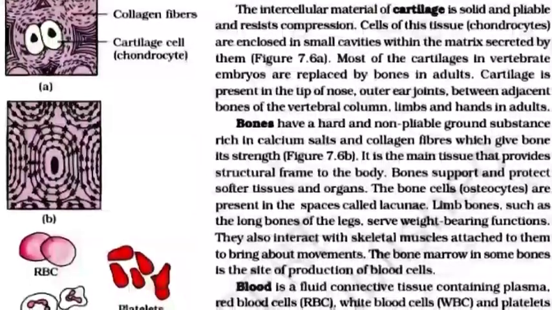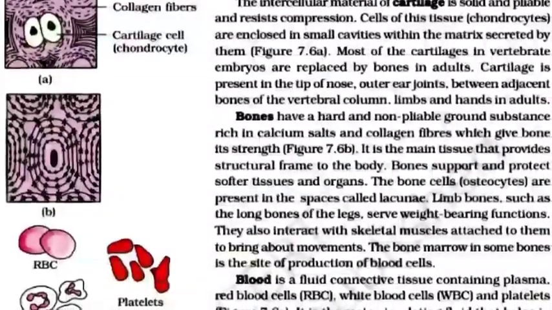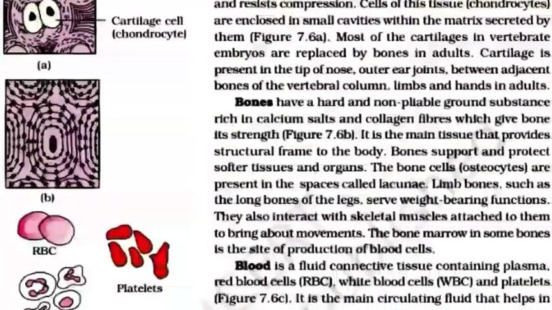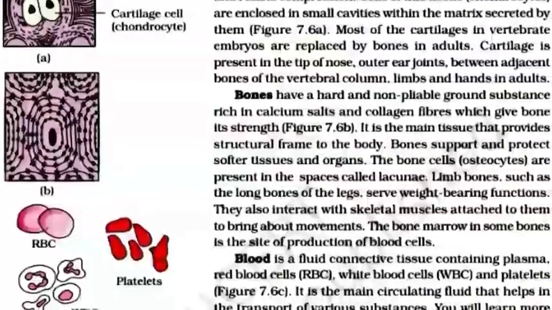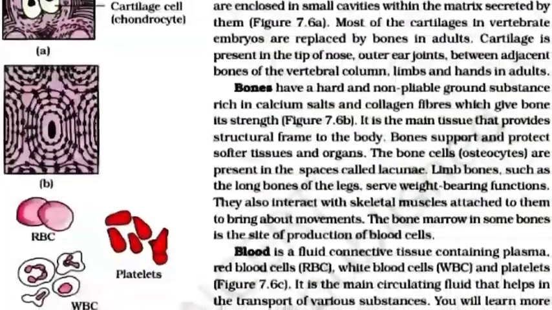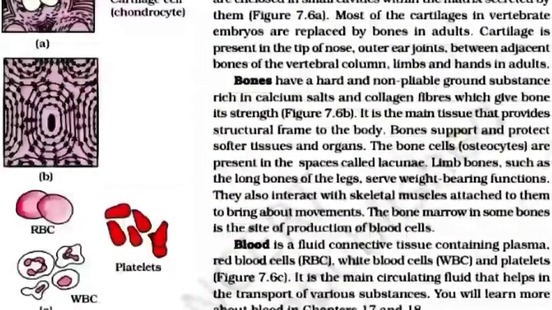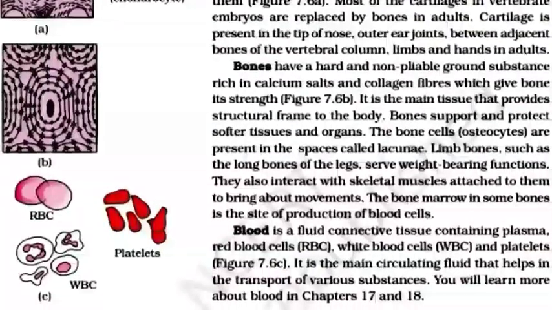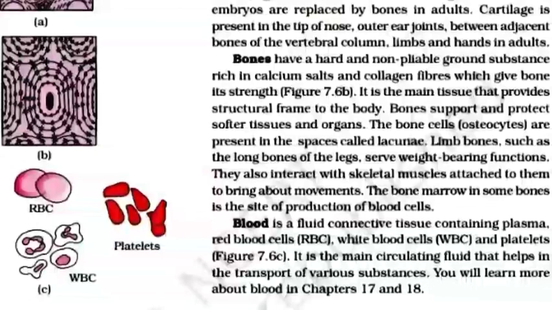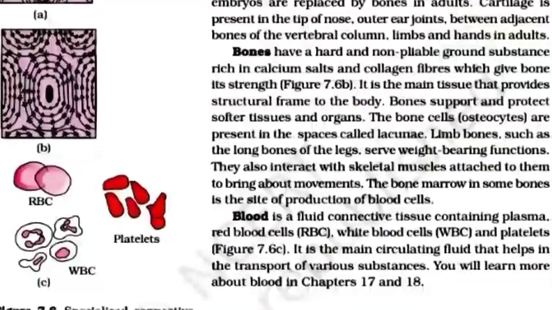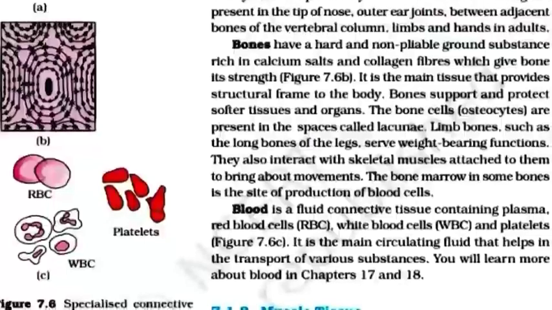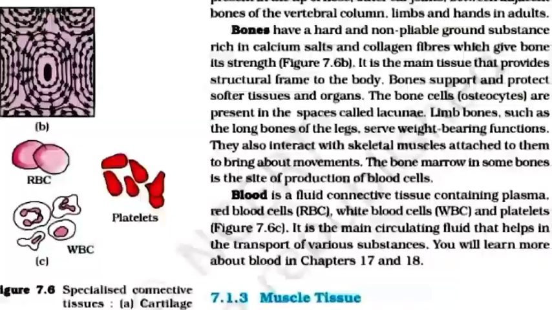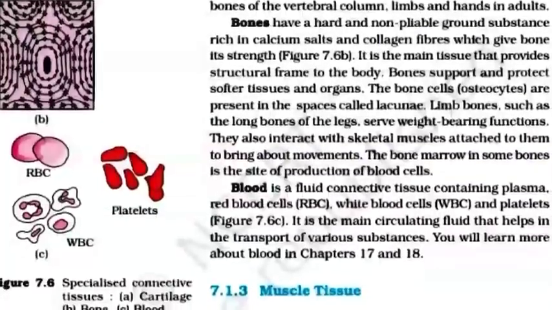Cartilage is present in the tip of nose, outer ear joint, between adjacent bone of the vertebral column, limb, and hand in adult. Bone has a hard and non-pliable ground substance rich in calcium salt and collagen fiber which gives bone its strength. It is the main tissue that provides structural frame to the body. Bones support and protect softer tissues and organs.